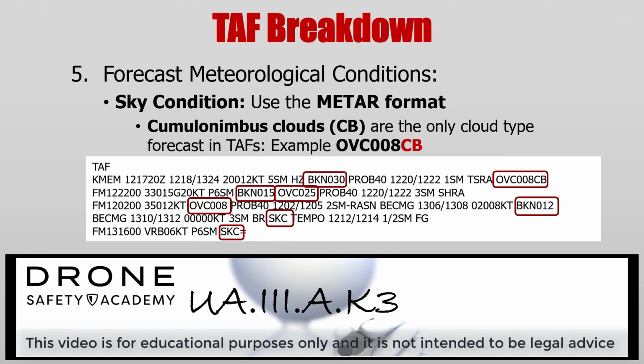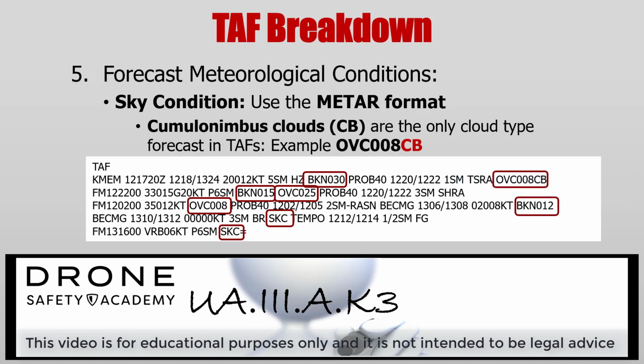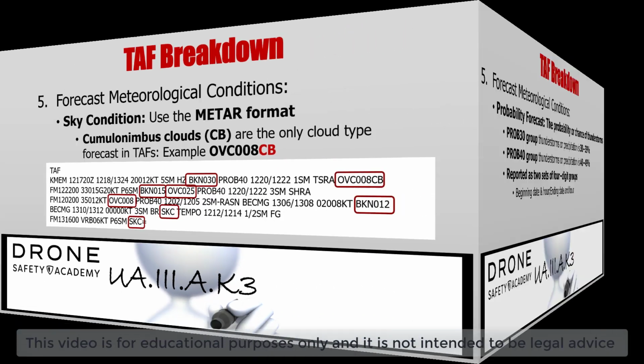Sky conditions use the same format as METARs. In this example, in the first line, we have broken sky cover at 3,000 feet, overcast at 800 feet with cumulonimbus clouds. On the second line, we have broken sky cover at 1,500 feet, overcast at 2,500 feet. Third line, we have overcast at 800 feet and broken sky cover at 1,200 feet. On the fourth line, the sky is clear, and on the fifth line, sky is clear.